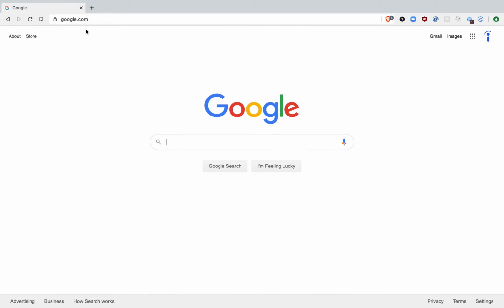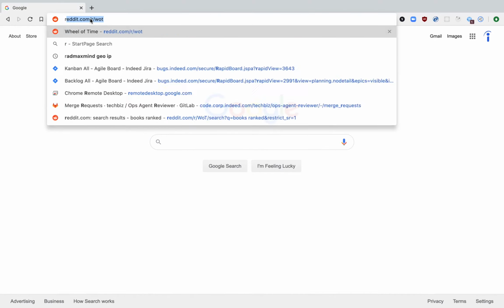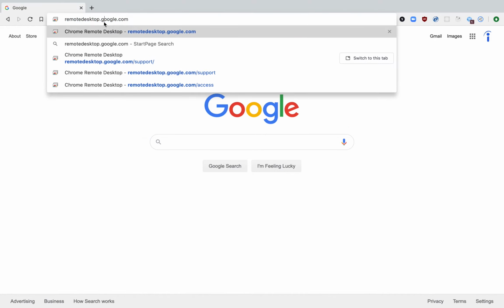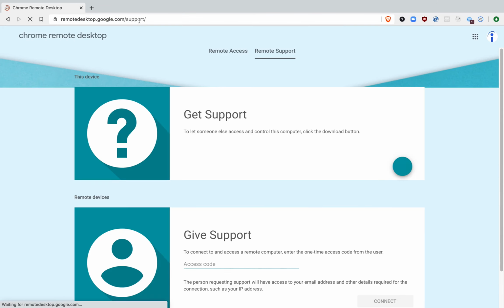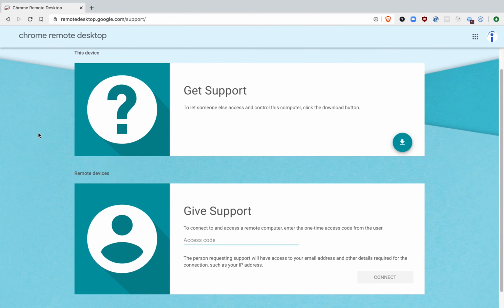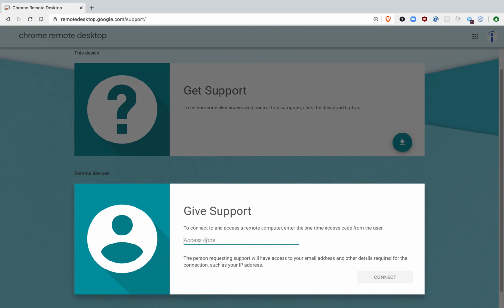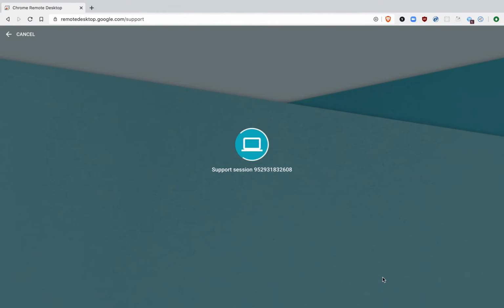Then they have to go to that same website, remotedesktop.google.com, and go down to Give Support. It's a very confusing name, but the easy way to distinguish it is that it has room for an access code, and you've given them this access code. Have them copy and paste it in and hit connect.